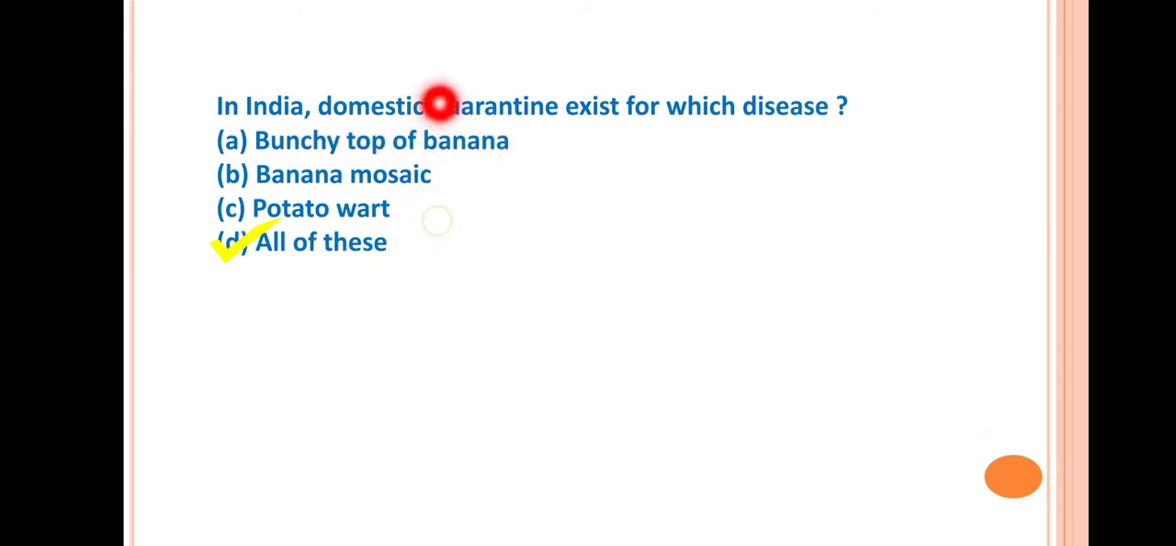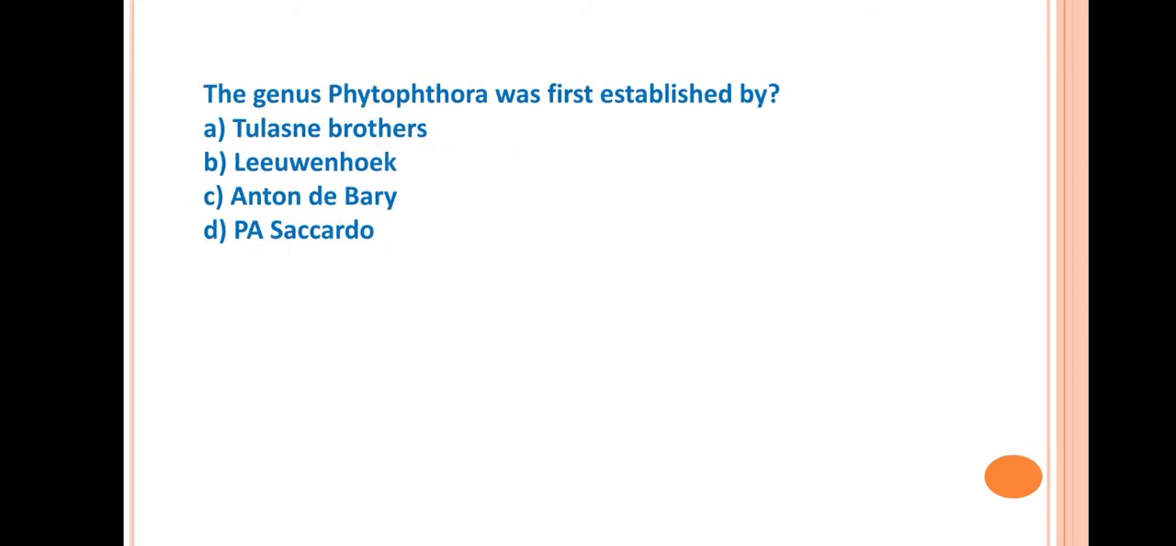Whereas international quarantine regulates the movement of diseased material or planting material across countries, meaning between two countries. Next question is, the genus Phytophthora was first established by. So the answer is Anton de Bary. I have already discussed that Anton de Bary was the first scientist who stated that the late blight of potato was caused by a fungus, and he himself first established the genus Phytophthora.